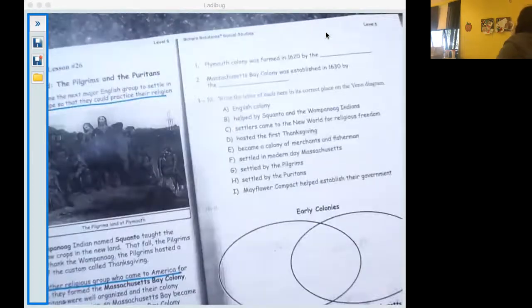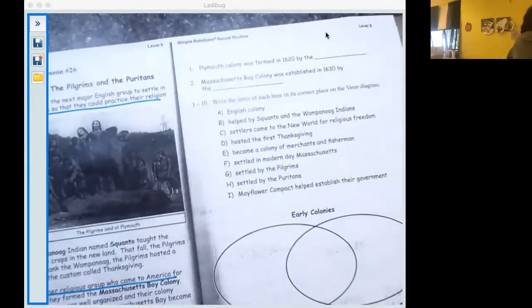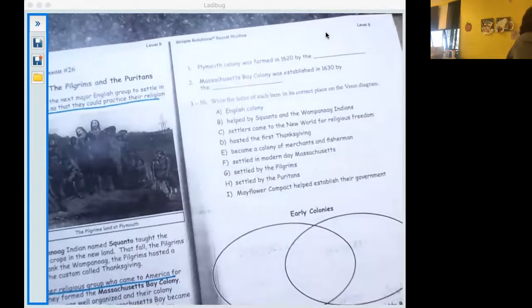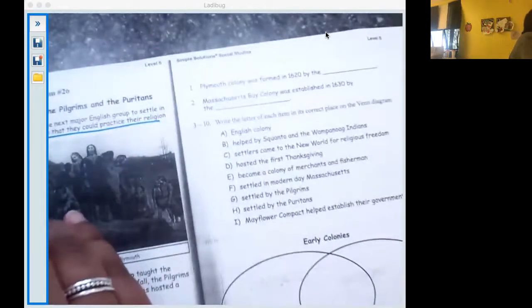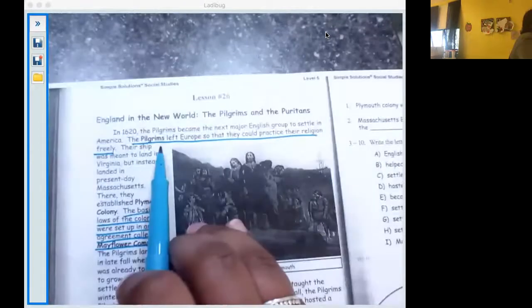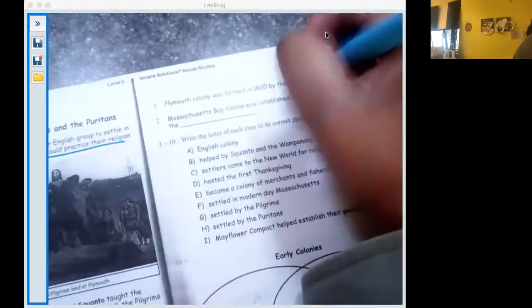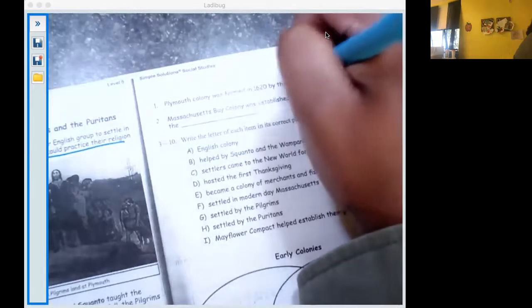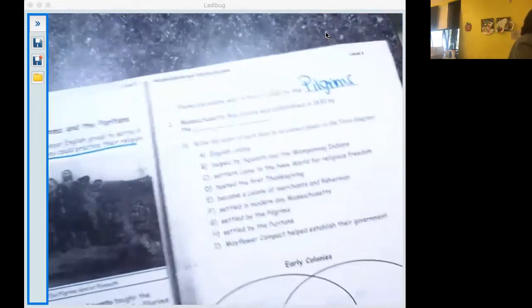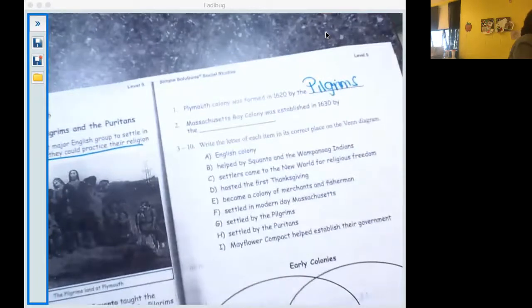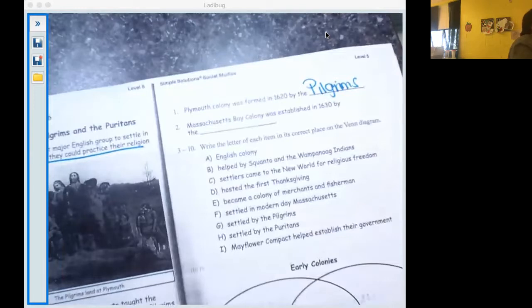All right, guys, so number one, Plymouth Colony was formed in 1620 by the who? Looks like we already underlined it, the Pilgrims. Number two, the Massachusetts Bay Colony was established in 1630 by not the Pilgrims, but another group called the Puritans.